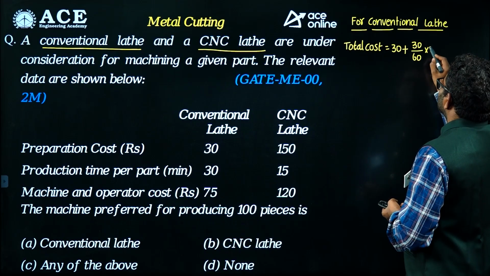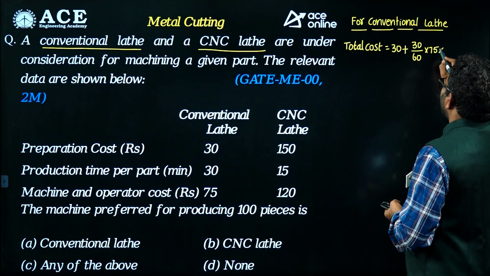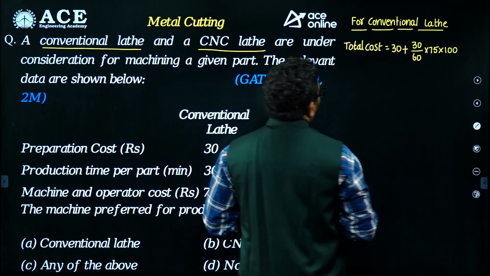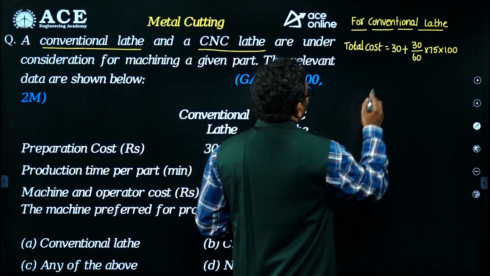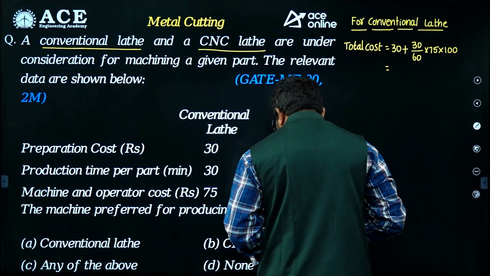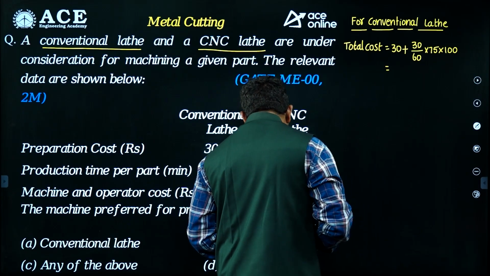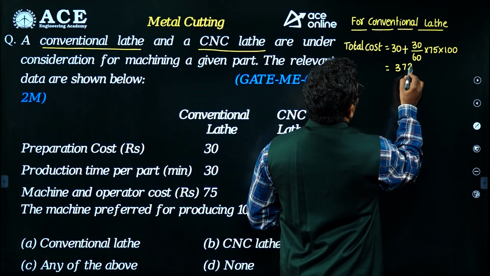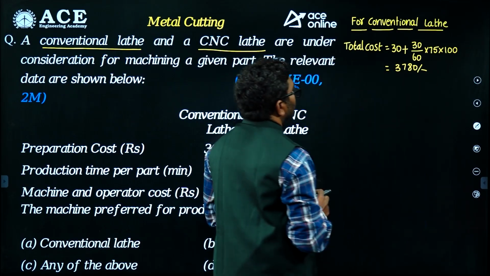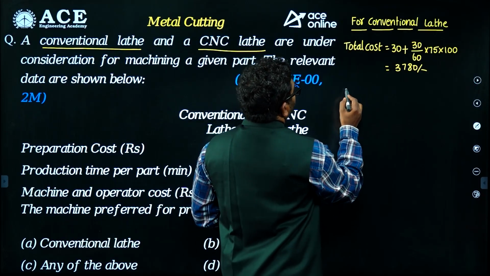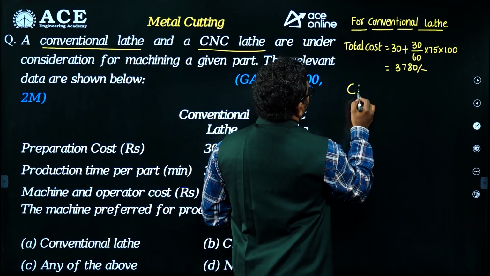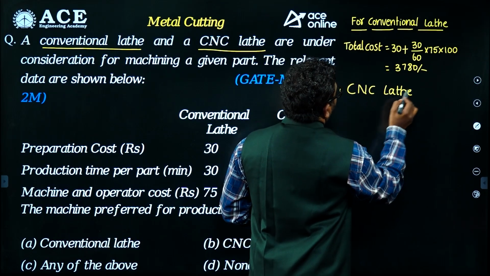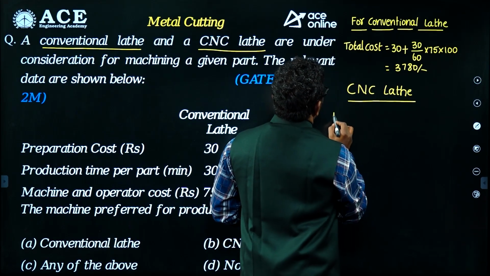Cost of the operator is 75 rupees per hour. Like that, 100 components we are going to make. So the total cost of this is nearly 3,780 rupees.